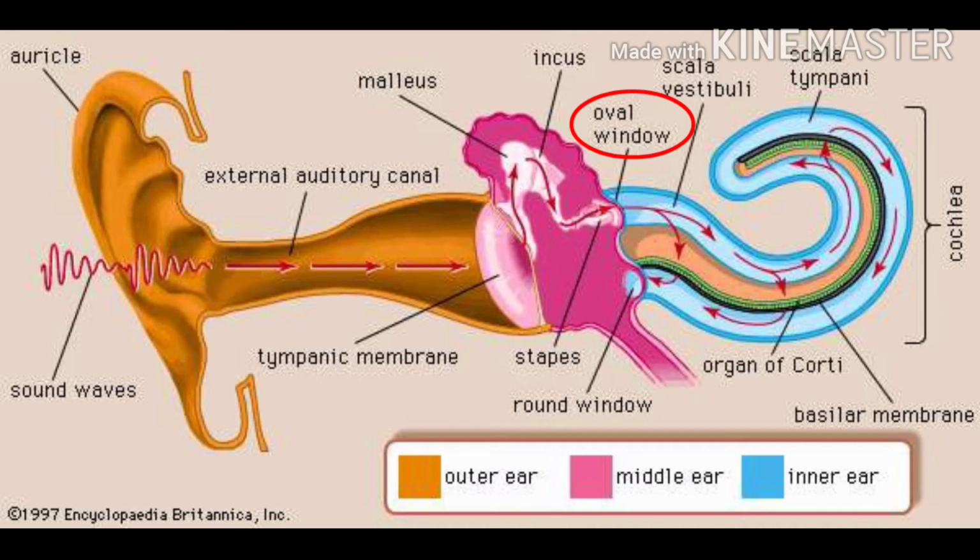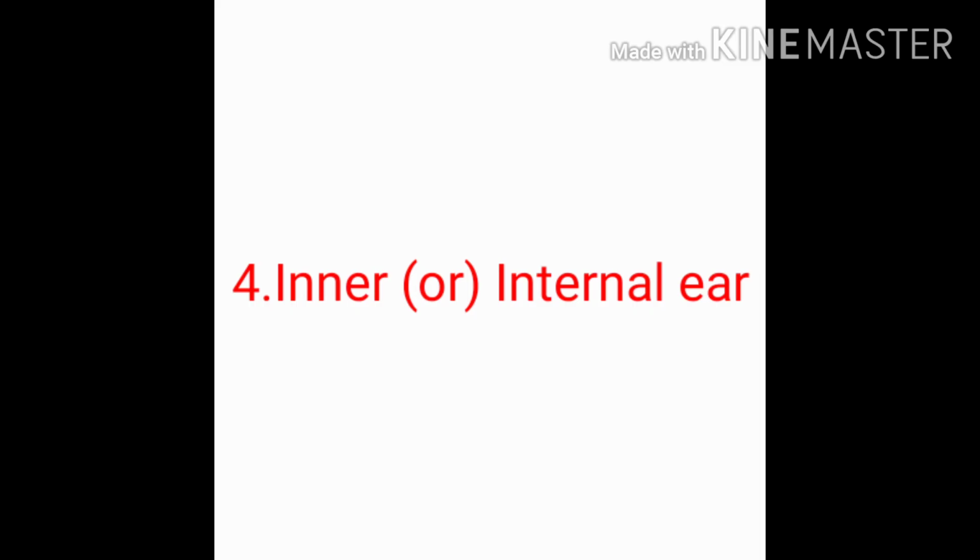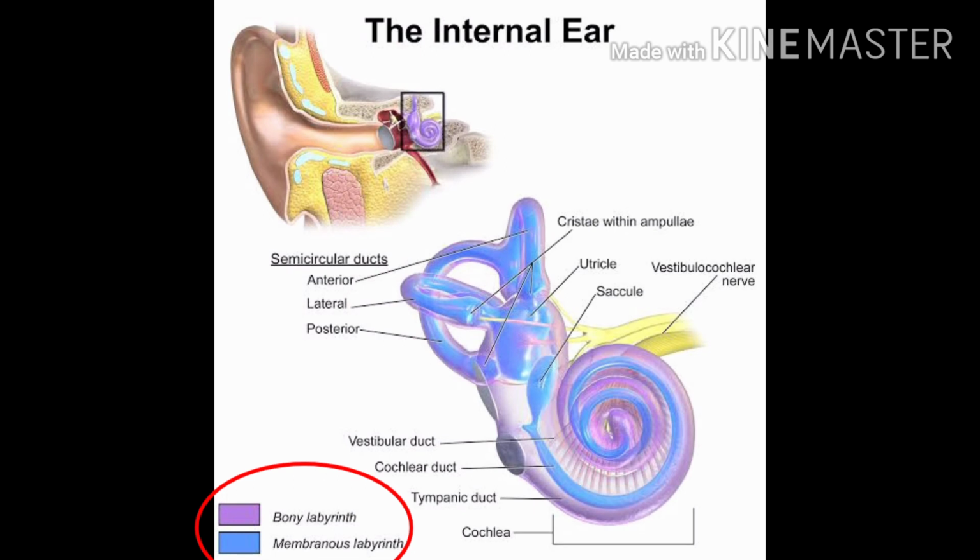The oval window is a membrane-covered ending of the middle ear, which opens into the inner ear through a round window. Internal ear, or the inner ear. The internal ear consists of the bony labyrinth enclosing the membranous labyrinth. The membranous labyrinth consists of the vestibule, three semicircular canals, and cochlea. The anterior part of the vestibule is the sacculus and the posterior part is the ventriculus. Nerve fibers from them form vestibular nerves.